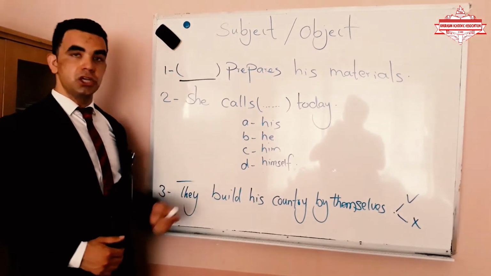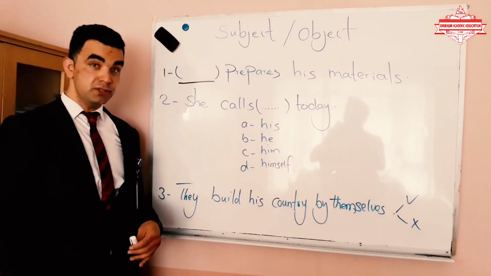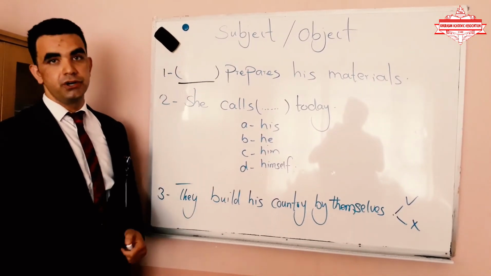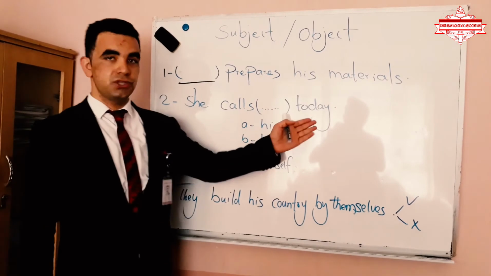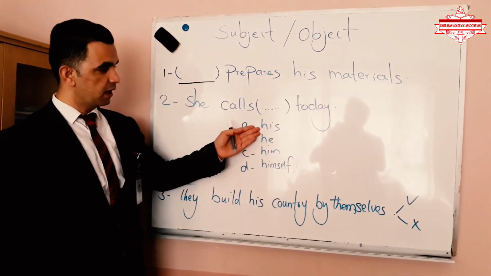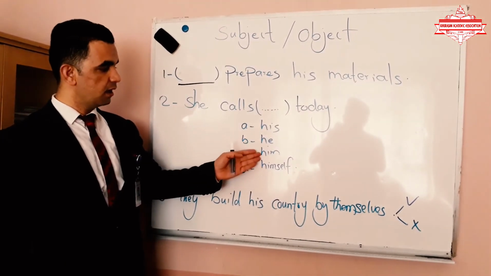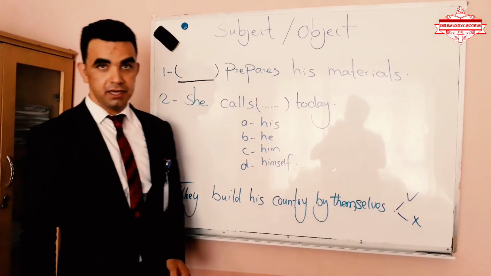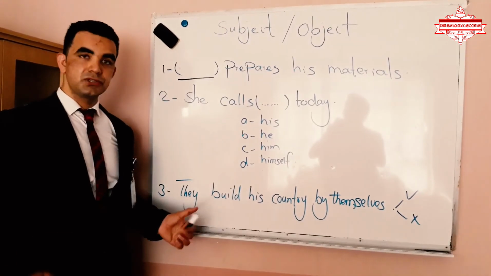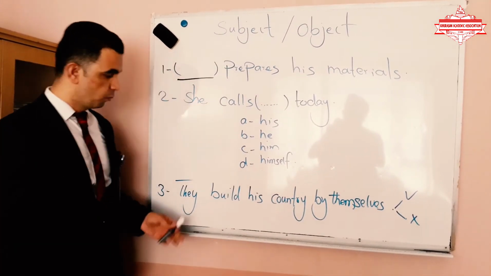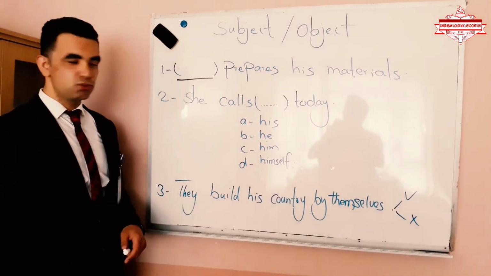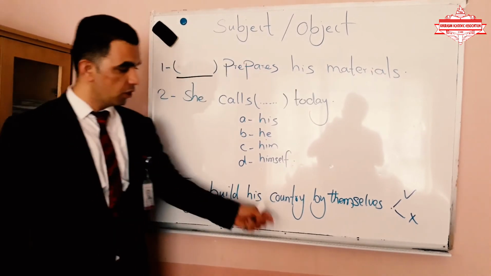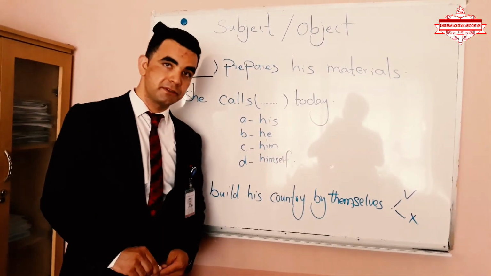Second, we have an MCQ. It means multiple choice questions. One of them is right, and please do a favor and answer. She calls today. She calls what? His, he, him, himself. Which one is right? Please do a favor and put it in its place. And the third question is a true and false question. We have written a sentence. Please do a favor and point out, is it right or is it wrong? The bell is country by themselves.